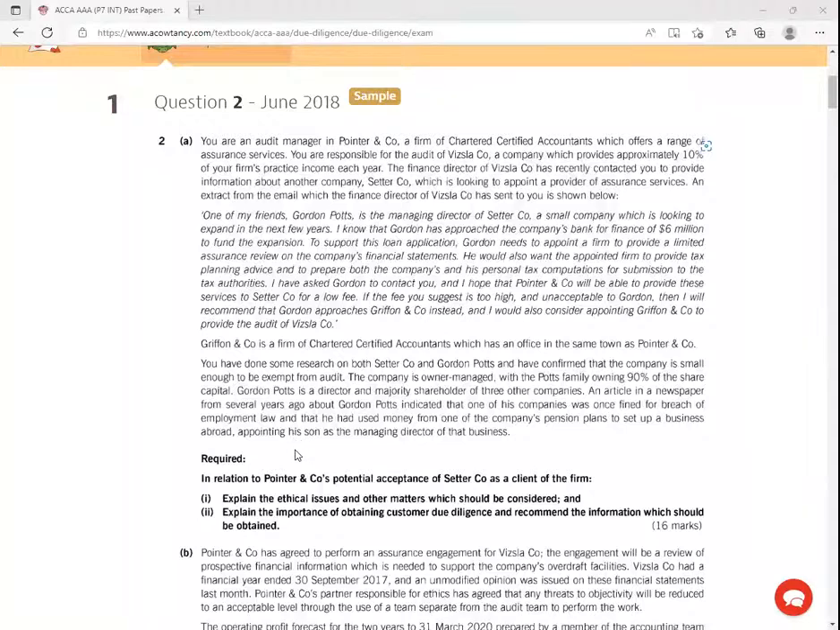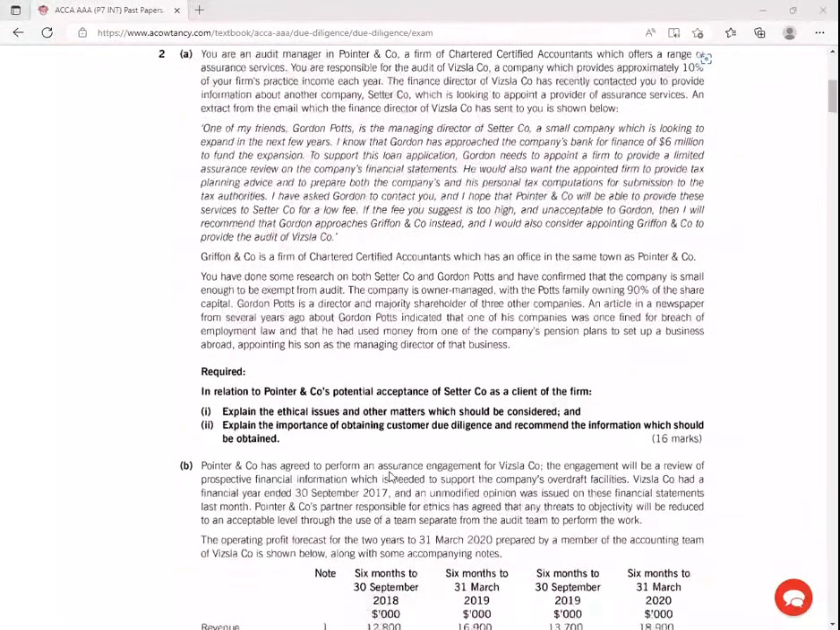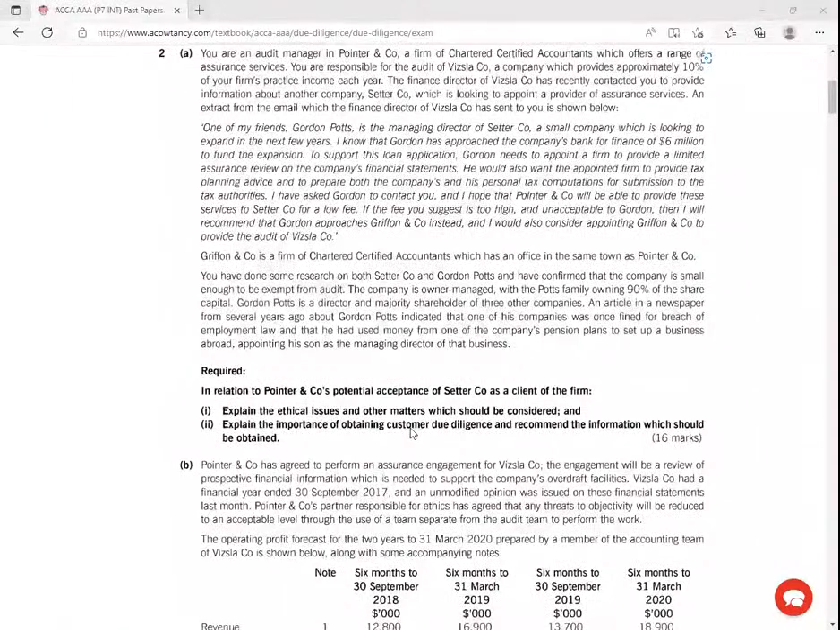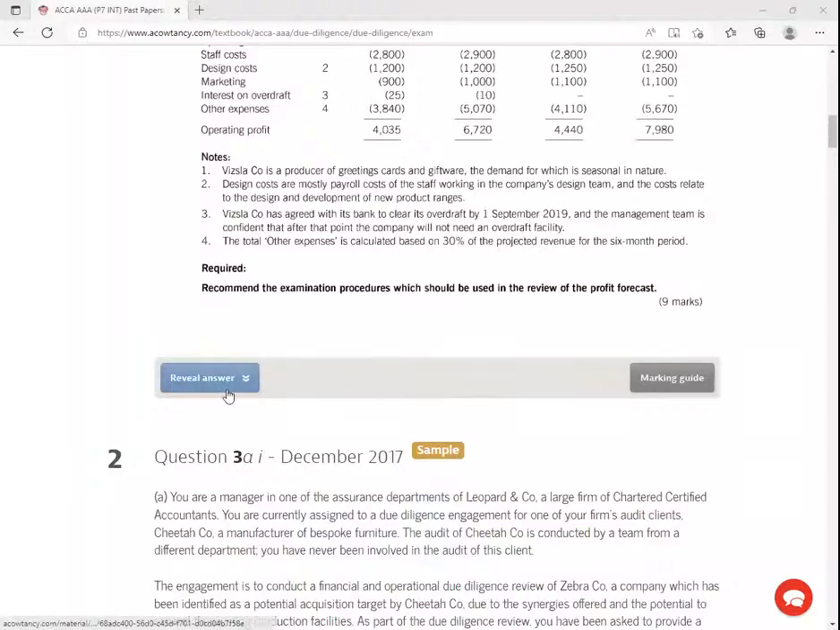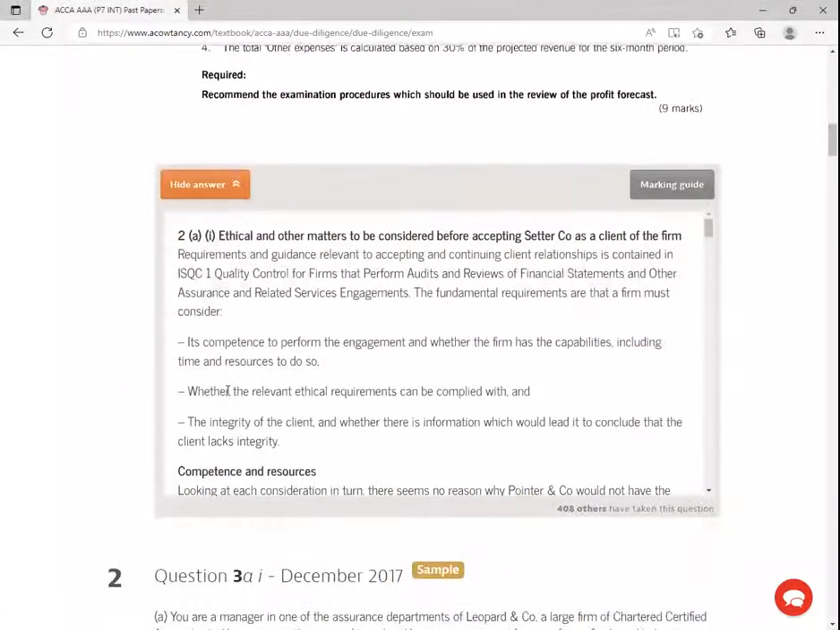So in relation to the pointer and the company's potential acceptance of Theta Company as a client of the firm, explain ethical issues and other matters which will be considered. So we've explained several as we were reading the question, so mine will basically go to the answer here. So ethical and other matters to be considered before accepting Theta Company as a client of the firm.